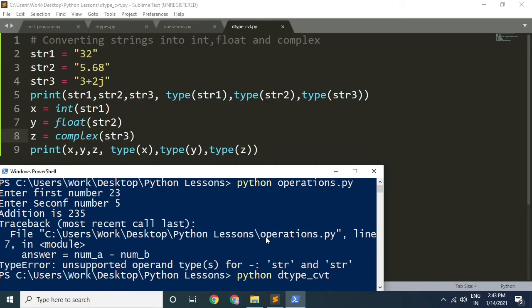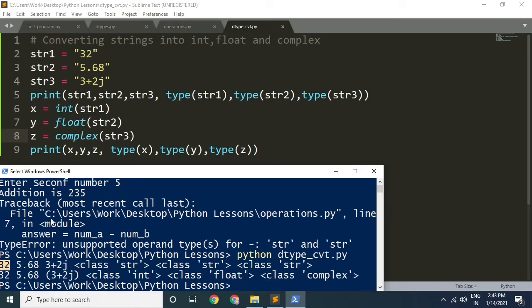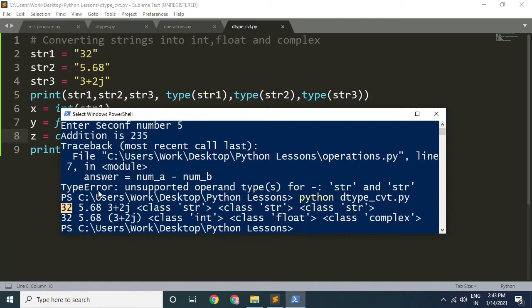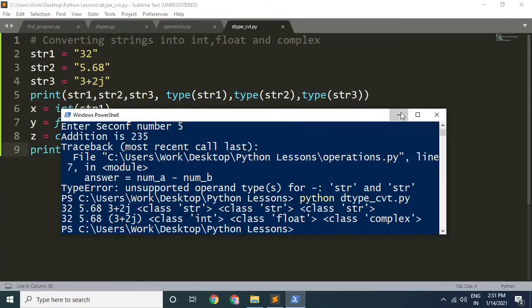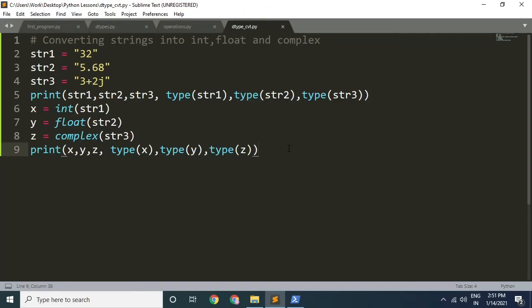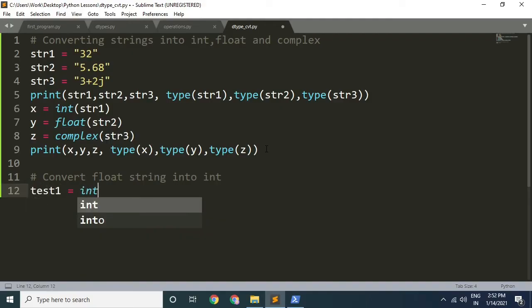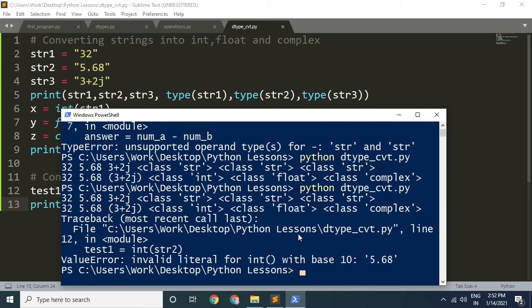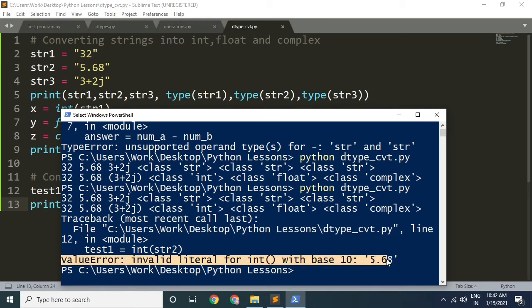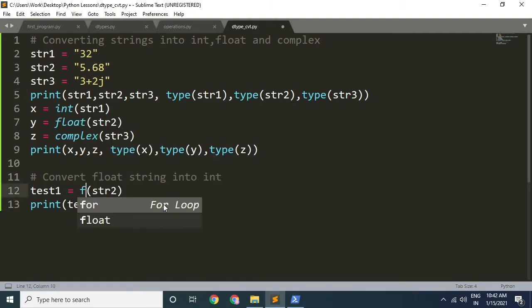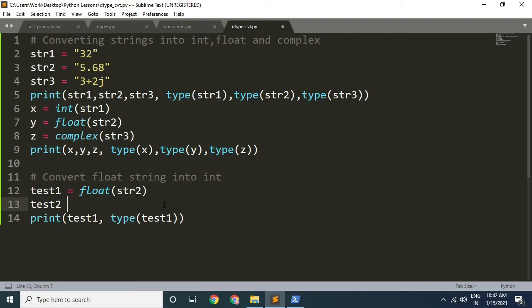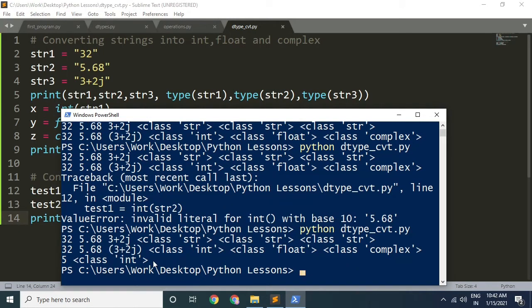Alright, save this and run the program. You can see that the data type is now converted. Now you can perform operations on these converted numbers. There's one thing. If you want to convert a float string, this str2, into an integer, it does not work directly. If you write test is equal to int(str2) and print that out, then run the code, you will get an error. So to convert this, first you have to convert it into a float, then convert it into an integer like this. test1 is equal to float(str2) and test2 is equal to int(test1), then print test2. Run this and now it's working.